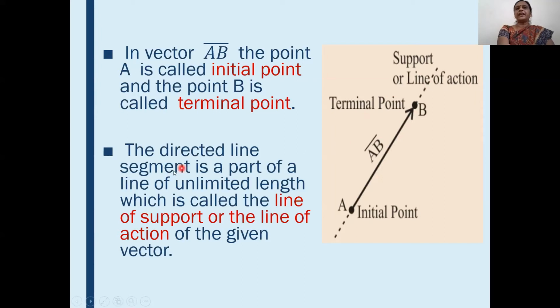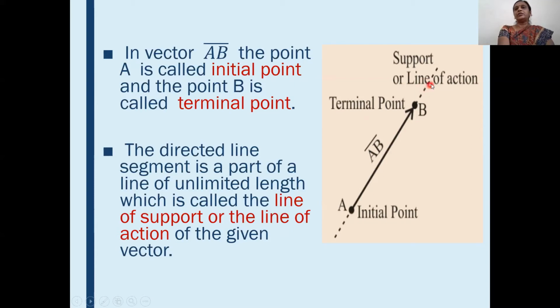The directed line segment is part of a line of unlimited length. This is part of a line of unlimited length, which is called line of support or line of action. This vector AB is a line segment of the line which has unlimited length.